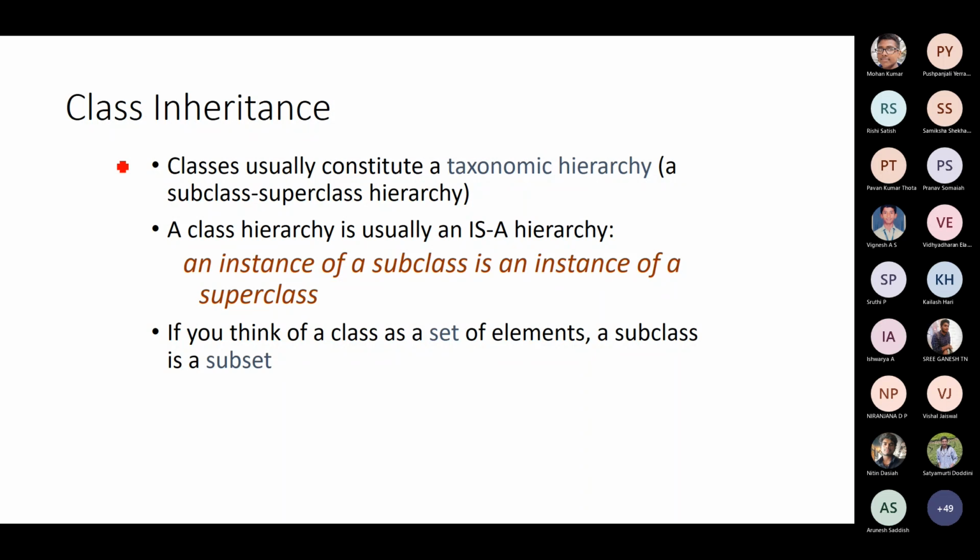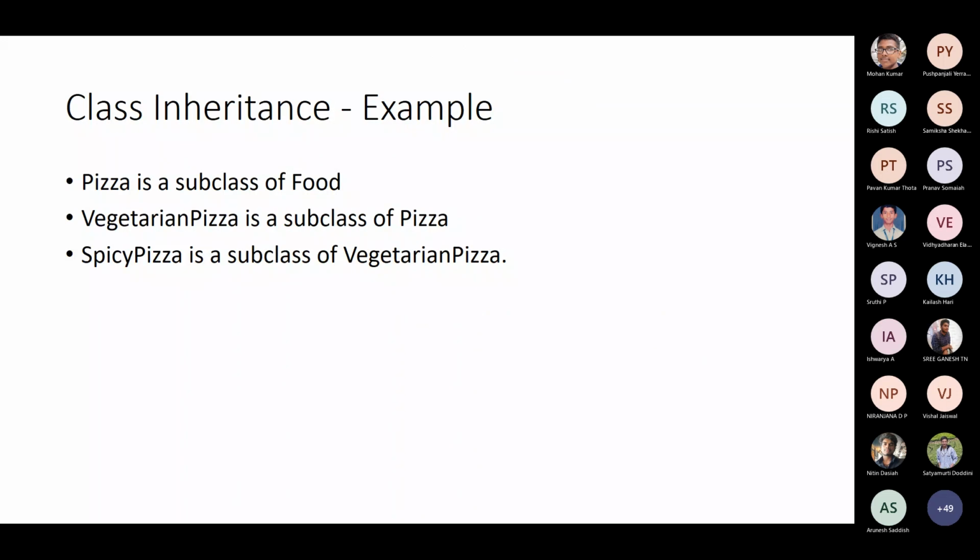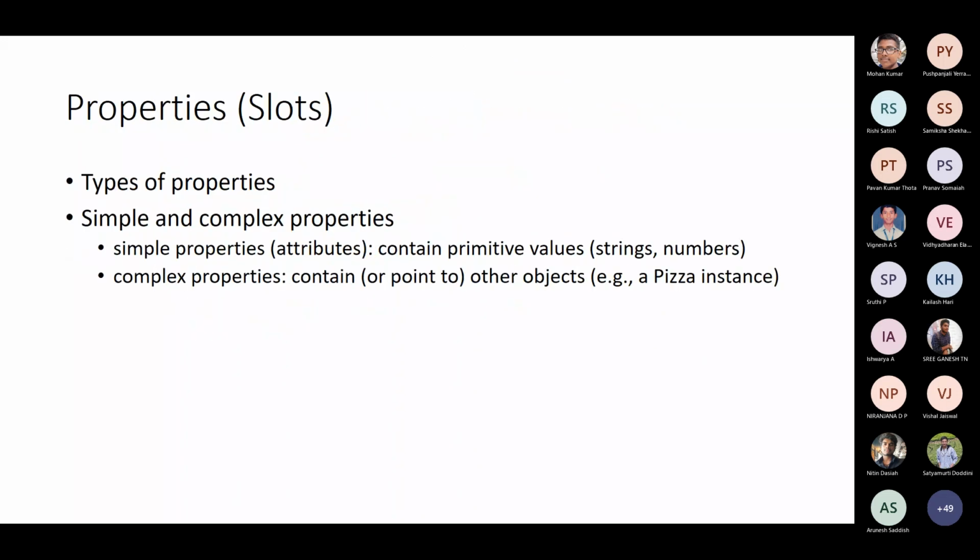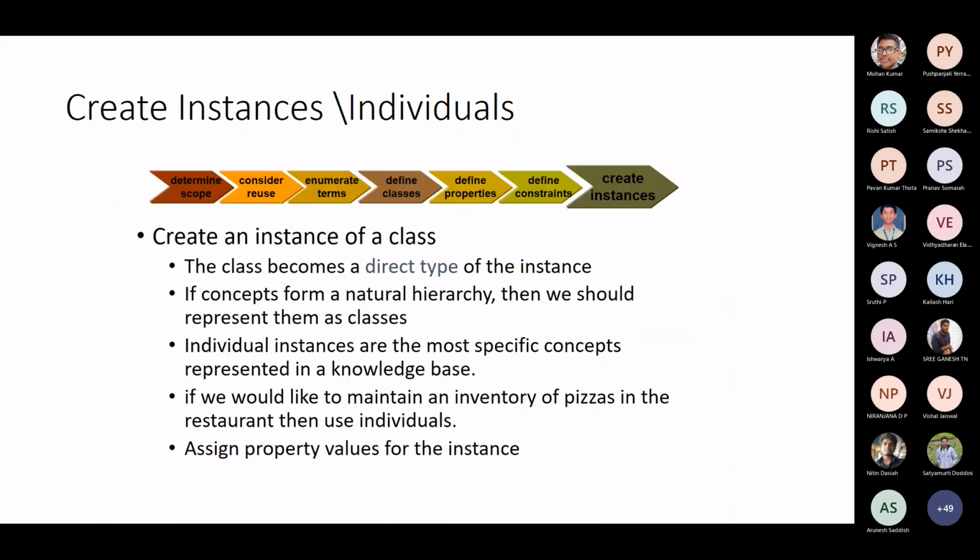You can also have class inheritance. This is why I said all these graphs depend upon the object-oriented representation for their understanding, which in turn was dependent upon frames. So a class hierarchy is typically a hierarchy. An instance of a subclass is an instance of a superclass. So this is obvious. I think this is just some theory. I'll leave it to you.